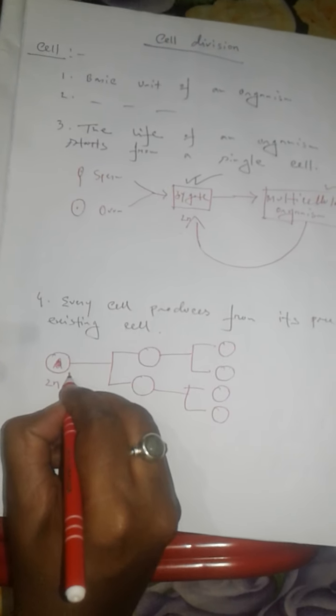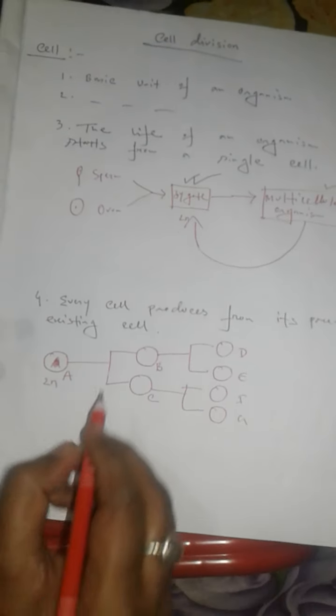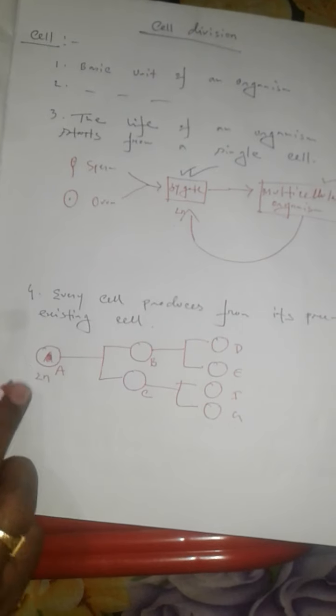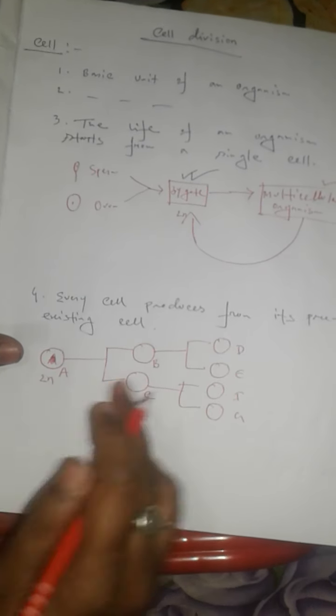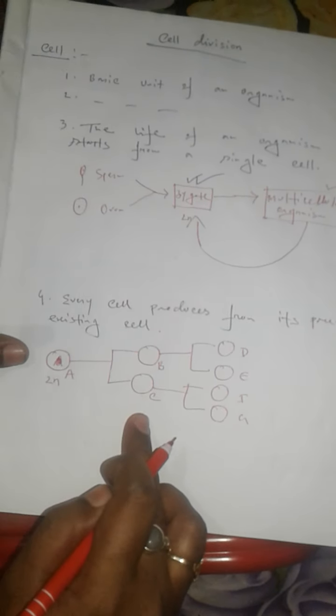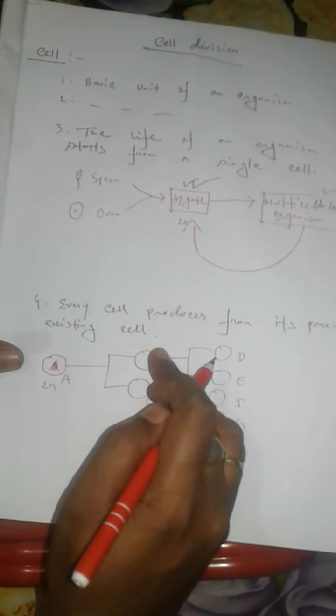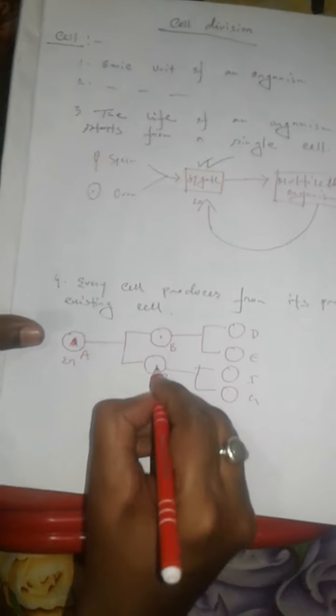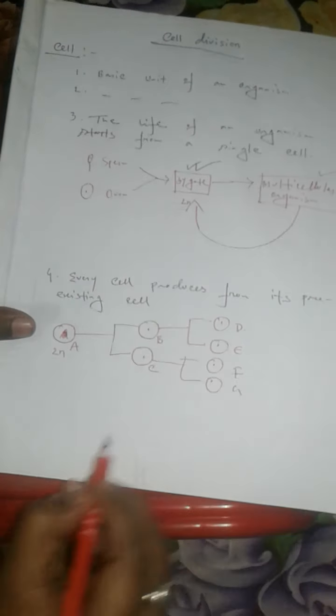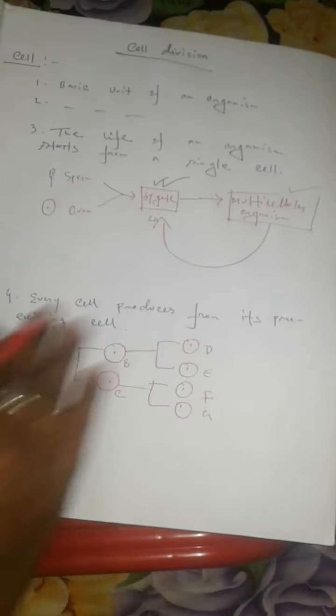So in this figure, we are seeing that suppose this is the cell number A, this is cell number B, C, D, E, F, G. So in this figure, you are seeing that from cell number A, 2 new cell produce B and C. From cell B, 2 new cell produce D and E. From cell C, 2 new cell produce F and G.